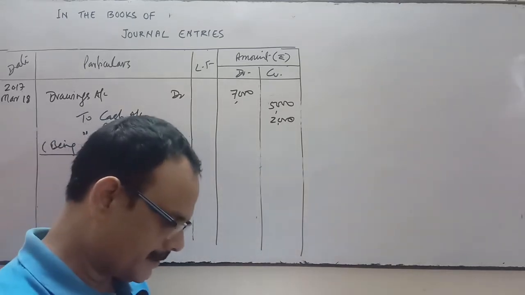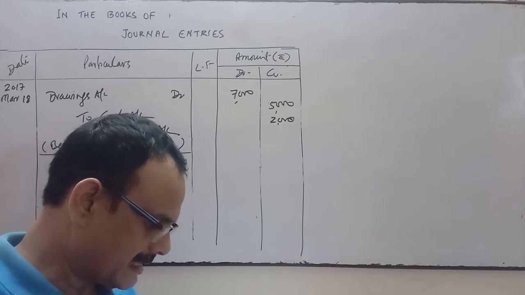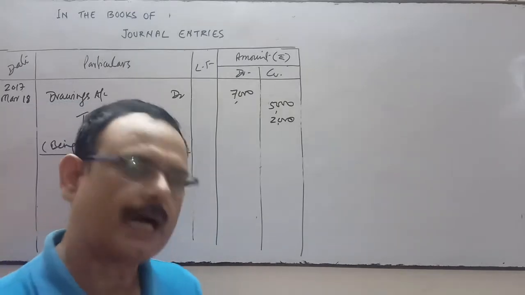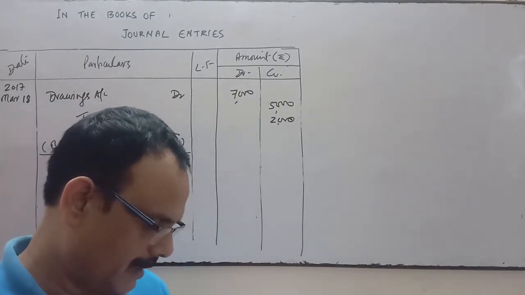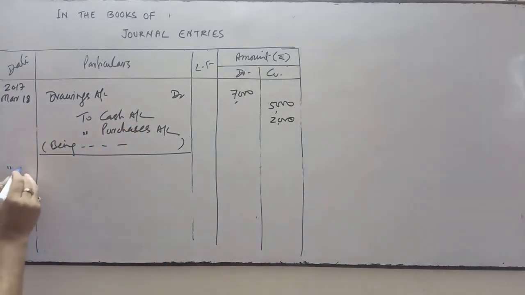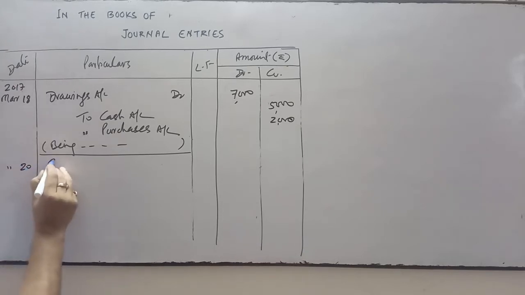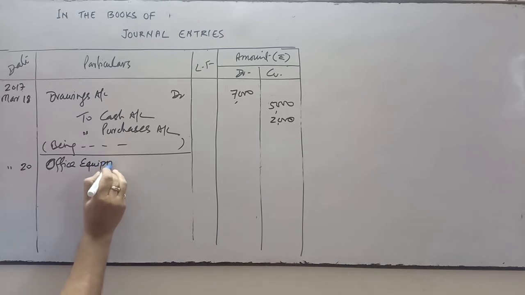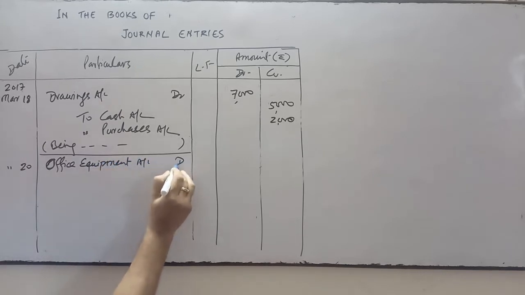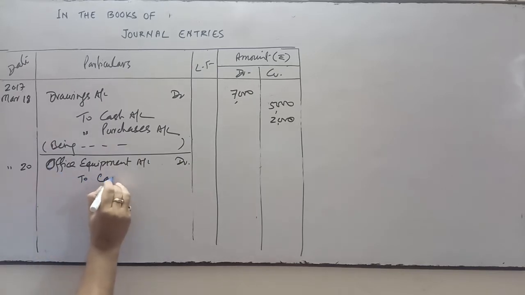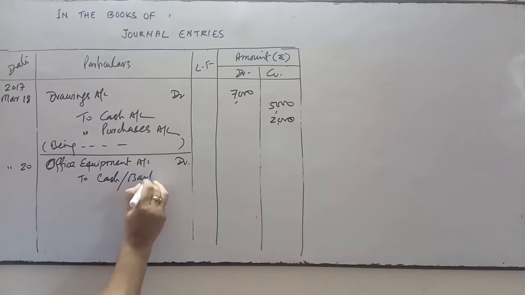Next is purchased the following items for business: iron safe, filing cabinet, computer, postage and stationery. Of these items, 3 are capital expenditure related to office. Iron safe, filing cabinet and computer are related to office. So for these 3, we will open the office equipment account. Office equipment account debit to cash or bank account.